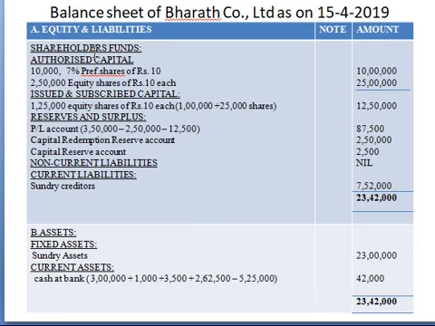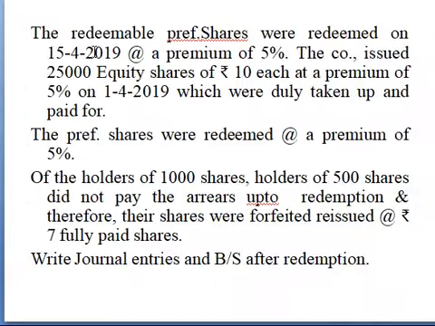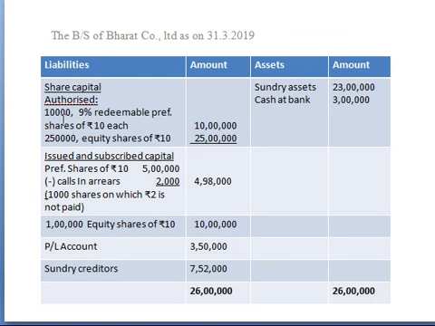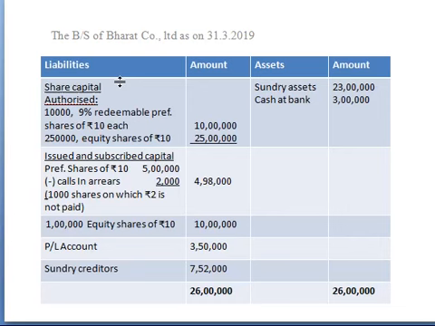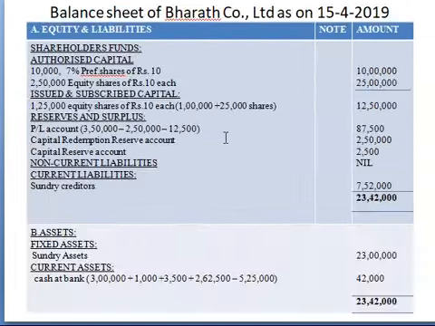Shareholders fund will start first with your authorized capital. Now check your balance sheet given. So authorized capital first is your 10,000 9% redeemable preference shares of rupees 10 each, which is your 10 lakhs, right? That is entered here. Then next is your 2,50,000 equity shares. So how come we got 2,50,000, which is given here? 2,50,000 equity shares of rupees 10 each, 25 lakhs. That's what we have entered here. That is your authorized capital.